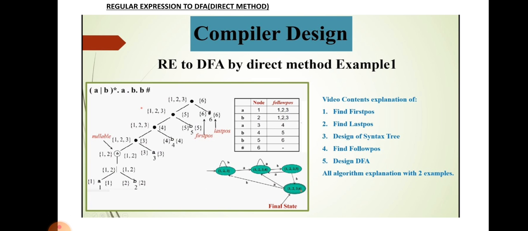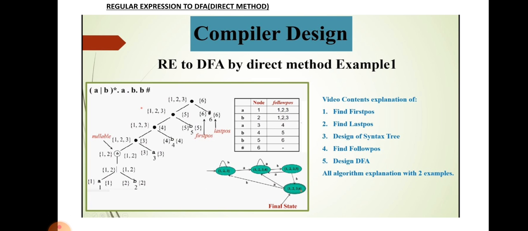So the follow position table has the input symbols as its input. What are the input symbols? a, b, a, b, b, so we write a, b, a, b, b, and the last one is the hash symbol. And after that, the node value. What is the node value? In the diagram, you will notice a has value 1, b has value 2, and a has value 3.